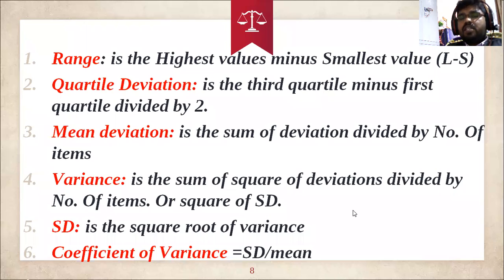And the last point, coefficient of variation. How can we calculate the coefficient of variation? On the basis of the mean: standard deviation divided by the mean value. If you want to show it in percentage terms, we calculate standard deviation divided by mean, multiplied by 100. That is how we get the coefficient of variation in a particular data set. In the next class, we will see practically how to calculate the range, quartile deviation, mean deviation, variance, standard deviation and coefficient of variation.